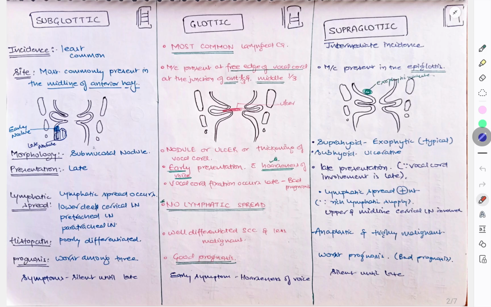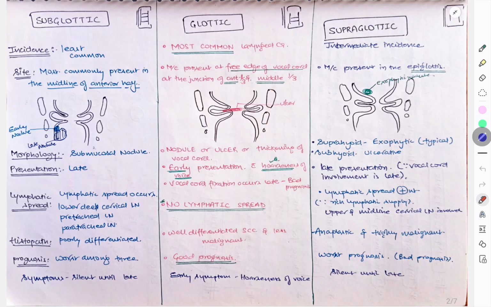Here the early presentation is with hoarseness of voice. Since glottis is a narrow area in adults, the presentation is hoarseness of voice. Vocal cord fixation occurs late, and if it occurs, then you will have a bad prognosis. Since there is no lymphatic spread, it will not go to other areas and therefore has a good prognosis. Here you will see well differentiated squamous cell carcinoma, which is less malignant. The early symptom is hoarseness of voice. This was about glottic carcinoma.